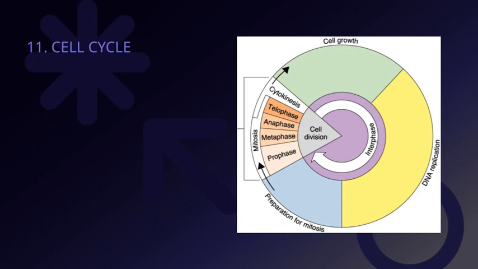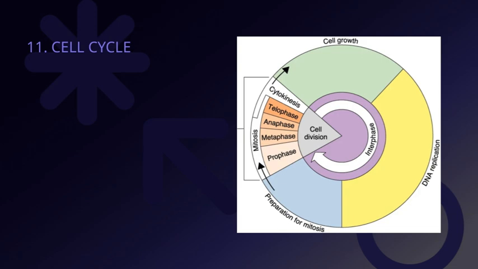Now, let's take a closer look at the cell cycle, which is fundamental to understanding how cells grow and divide. The cell cycle is a series of well-organized phases that a cell goes through to divide and produce new cells. It all begins with the interphase, where the cell prepares for division by growing and copying its DNA. During this phase, the cell spends most of its time making sure everything is ready for the next steps.